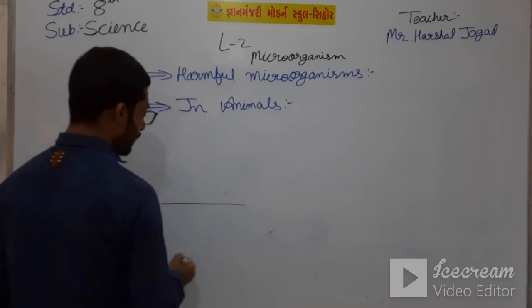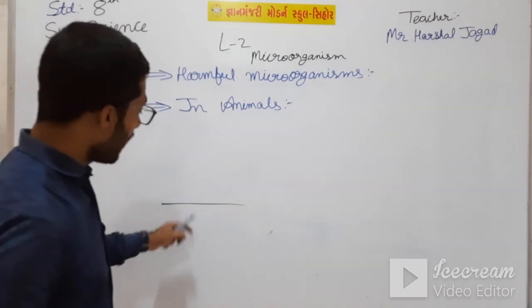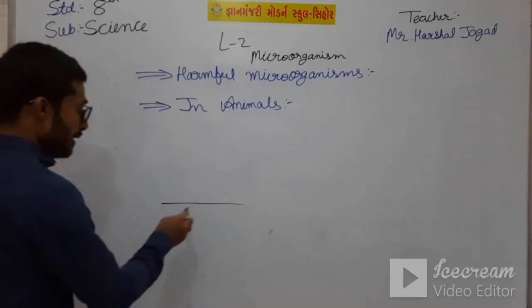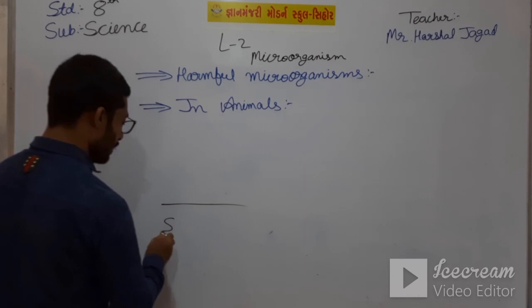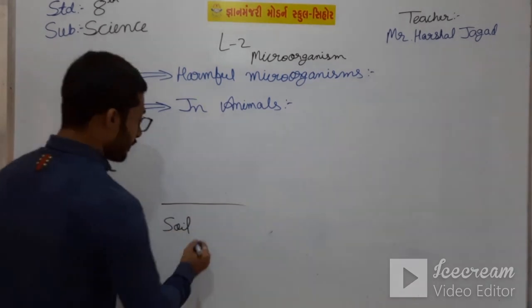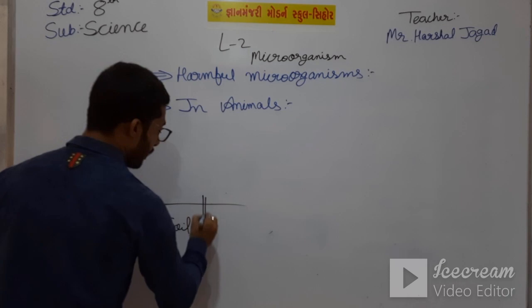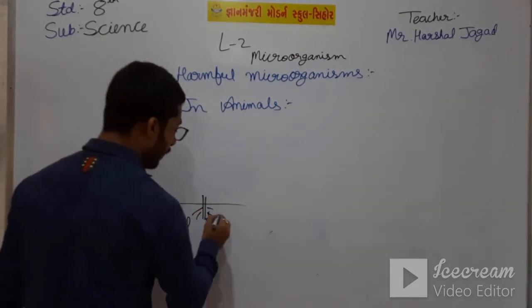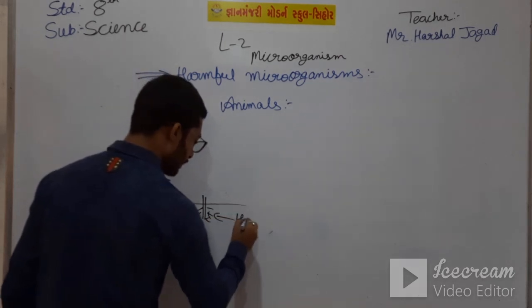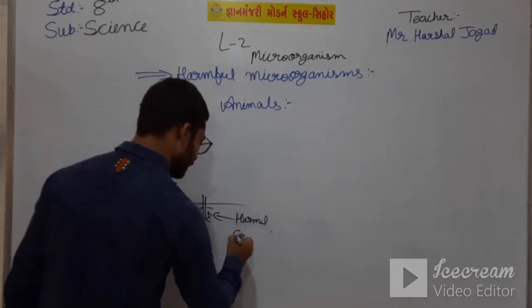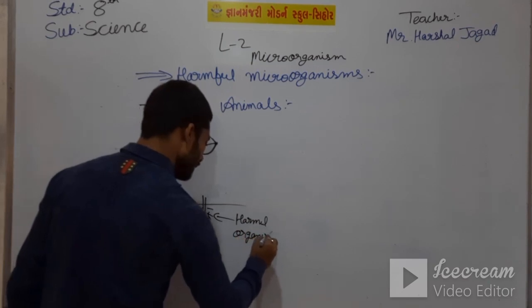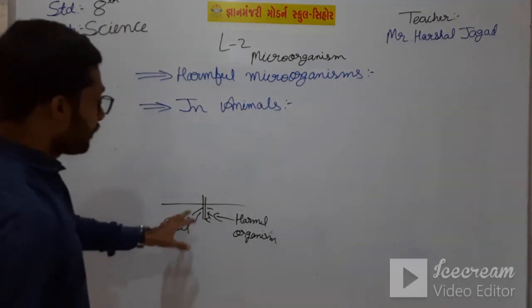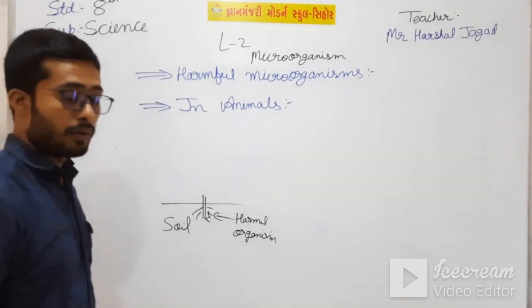If some soil has some bacteria which is harmful for the plants, here is one plant, and this bacteria which is harmful goes to the plant.